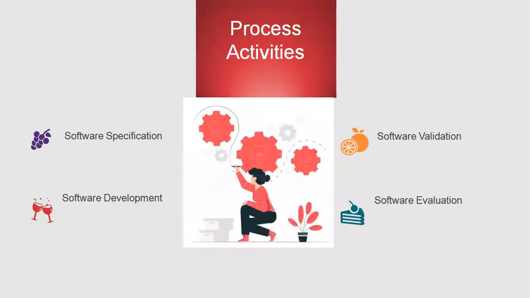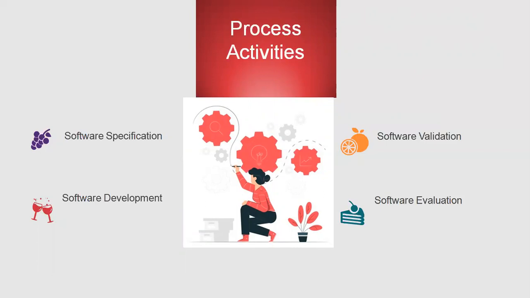Now let us see what are process activities. There are four basic process activities: software specification, software development, software validation, and software evolution. Software specification is a description of the software system to be developed with its functional and non-functional requirements. These software specifications can help in preventing software project failure.